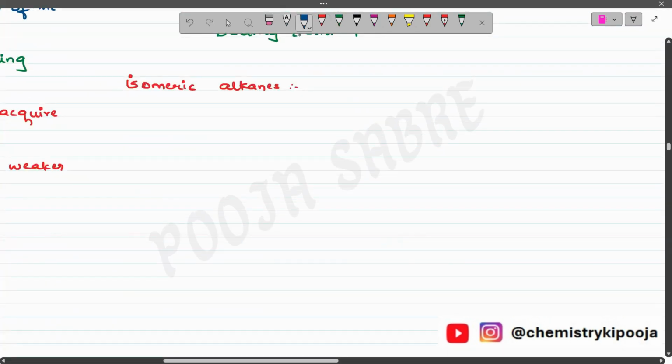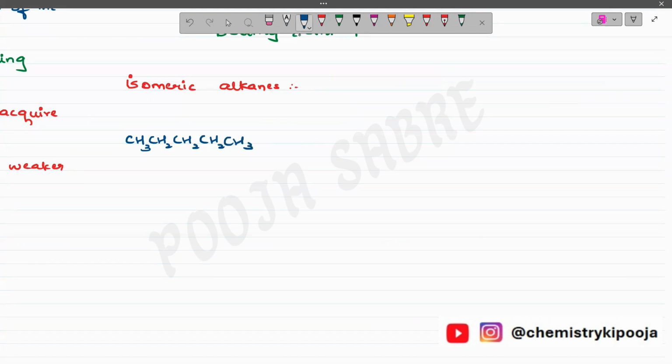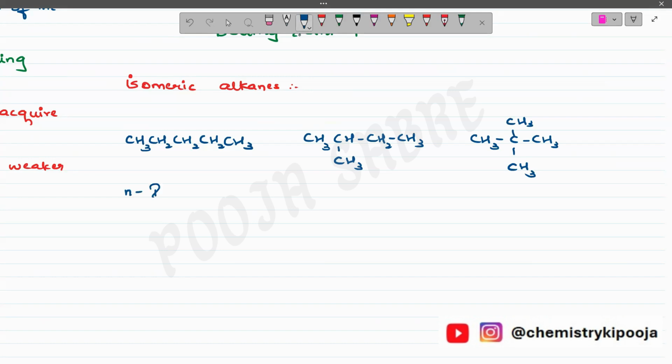So if I take the example of pentane, here the structure of pentane is CH3, CH2, CH2, CH2, CH3. Then comes CH3, CH, CH2, CH3 and CH3. This is isopentane. And lastly it is CH3, C, CH3, with CH3 and CH3. So the first one is n-pentane.